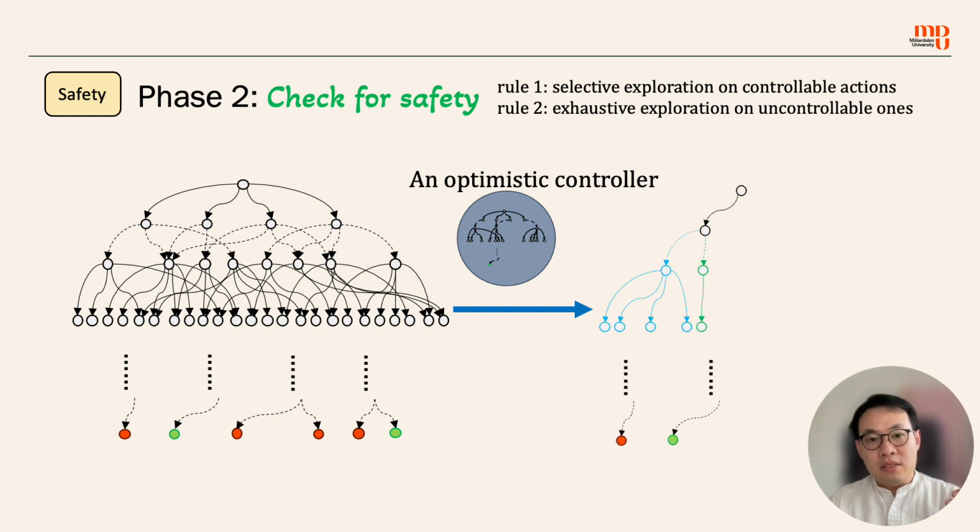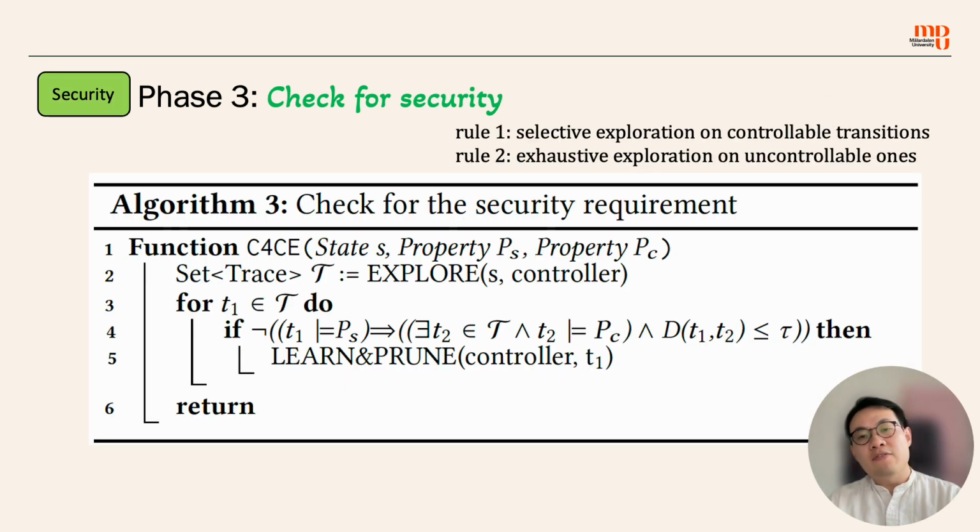But when we meet uncontrollable ones in this step, we need to exhaustively explore all of them because we may miss critical situations in the first step. So now we want to make the complementary action to explore all the possible uncontrollable actions. But since the state space is much reduced by the controller already, the exhaustive exploration of the uncontrollable actions is not a big problem. So after step 1 and step 2, we get a safe and functionally correct controller.